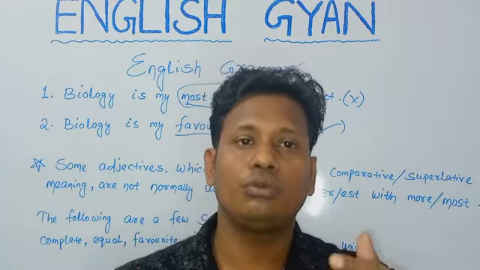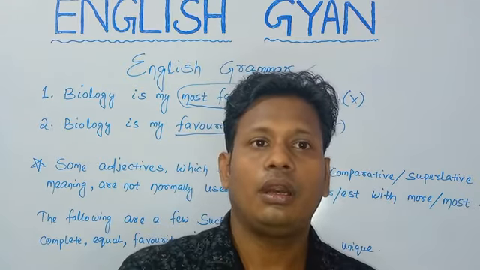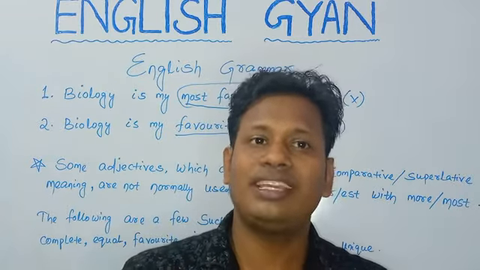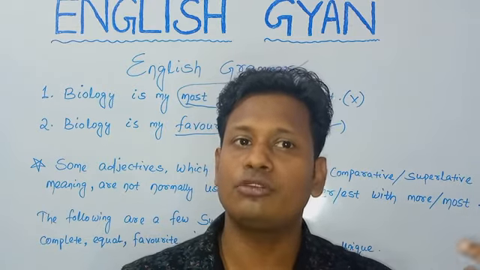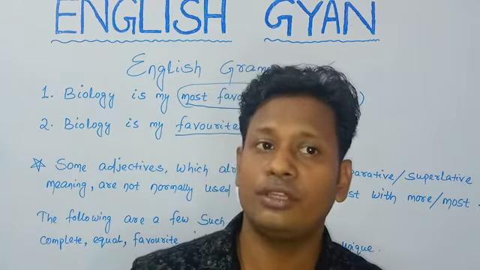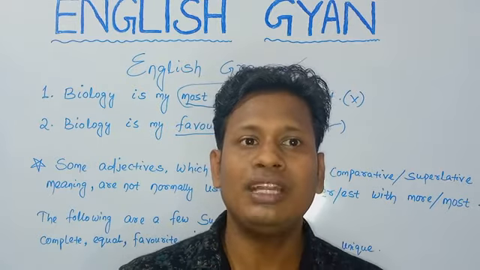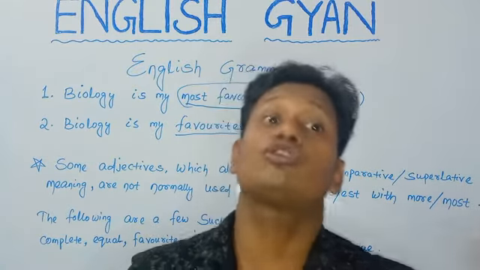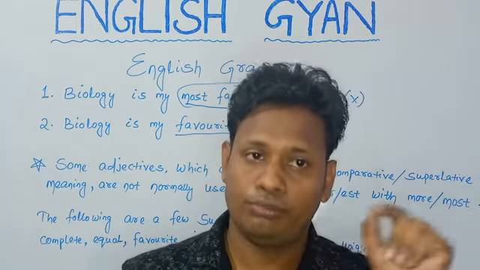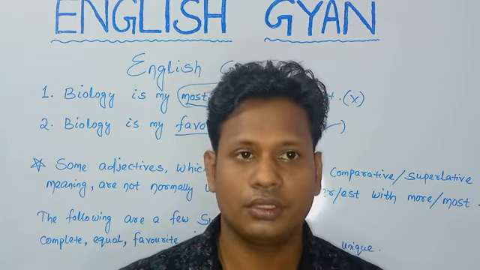Just to make this point more clear, suppose I say beautiful. Beautiful is an adjective. Suppose you are trying to compare two girls, you can say more beautiful, and in a class you want to show the superiority, a girl is the most beautiful, right? So beautiful, more beautiful, most beautiful.